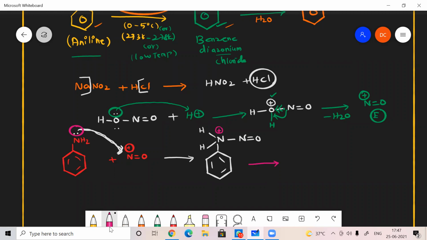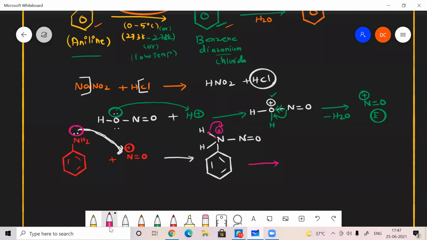So nitrogen is highly electronegative, you know that. It will not exist with a positive charge because it is unstable. That's why it tries to become stable. It can pull the electron from this hydrogen, so one hydrogen bond breaks and this electron is transferred. Then what will happen?